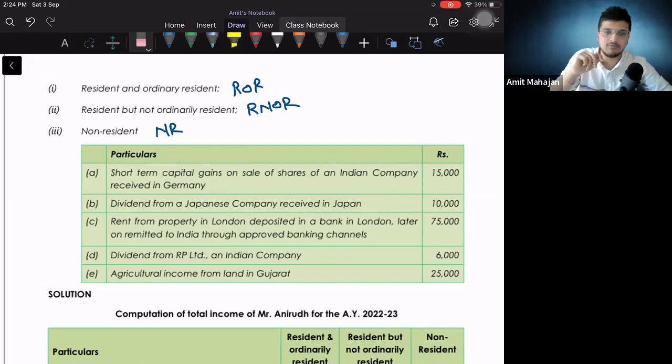What will you write in the working note? You will write in the working note like this: the short-term capital gains on sale of shares of an Indian company will be considered as income deemed to accrue or arise in India. That's it. And since it is an Indian income, it will be taxable for ROR, RNOR, NR. In such questions, working note is very important.